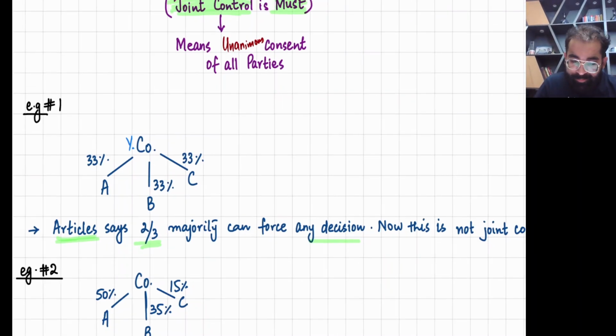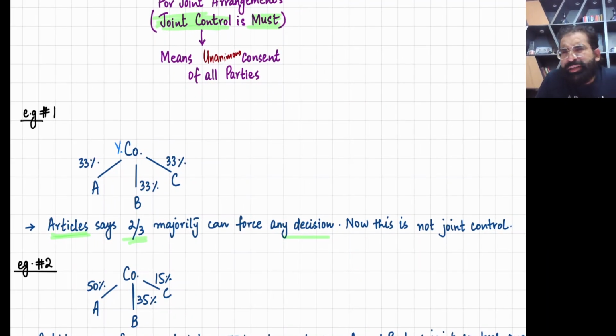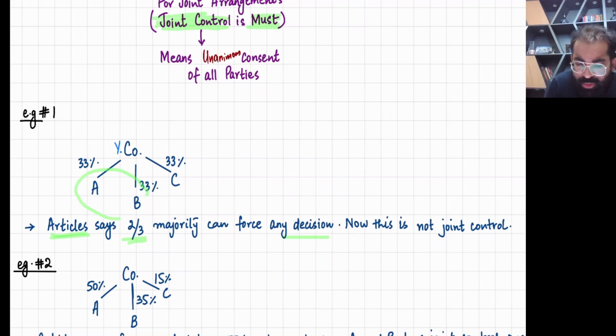Why? 2/3 means there is a possibility that sometime A and B join hands and they will kick C, because A and B means 2/3. It is possible then B and C can join hands and kick A, or A and C can join hands and they will kick B. So that means all three do not have joint control.